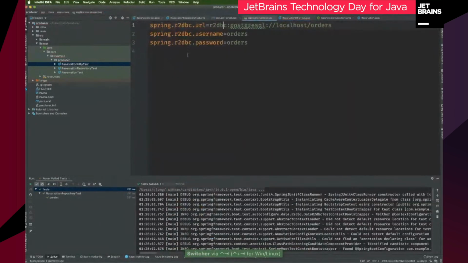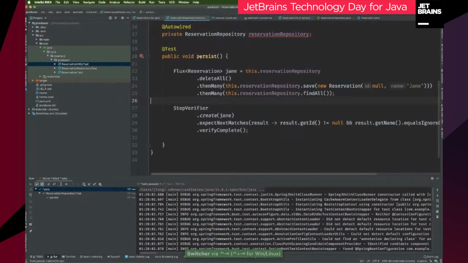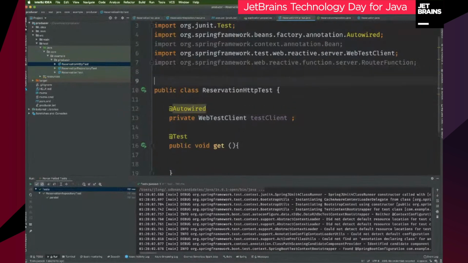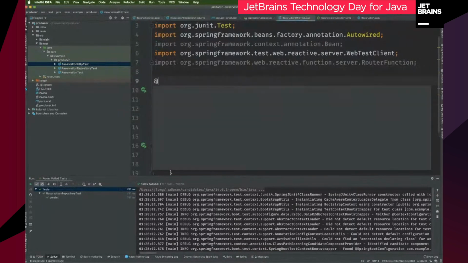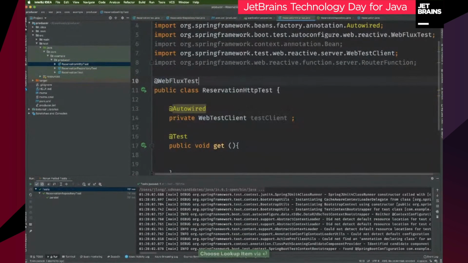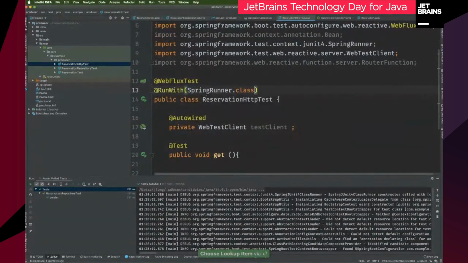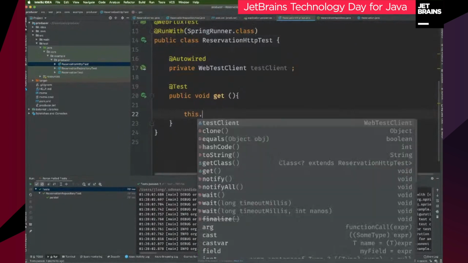Now, back here, you saw in my test code for the repository, I used an annotation. This is called a test slice. It's only going to stand up the bits that I care about concerning a particular slice of functionality. Here, I'm going to use the WebFlux test, okay? So I'm going to run it with the Spring runner, but this is only going to stand up the web tier components. And I can use this test client.